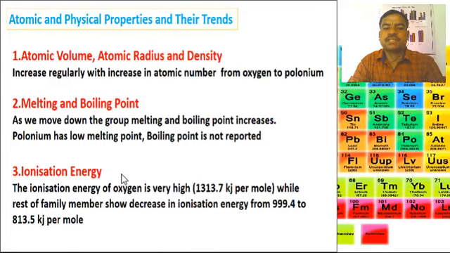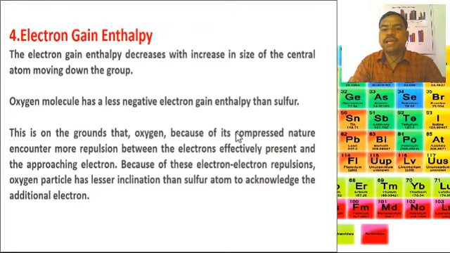Then ionization energy. The ionization energy of oxygen is very high, 1313.70 kilojoules per mole, while the rest of the family members show a decrease in ionization energy from 999.4 to 813.5 kilojoules per mole. Then electron gain enthalpy of the group 16 elements.